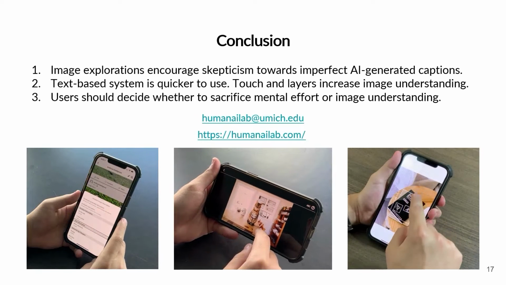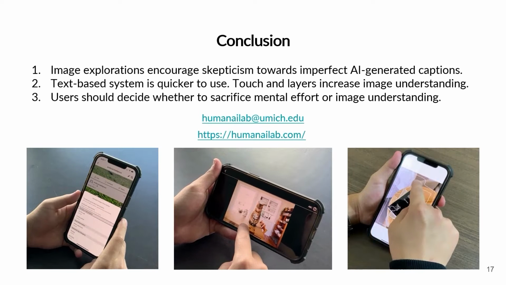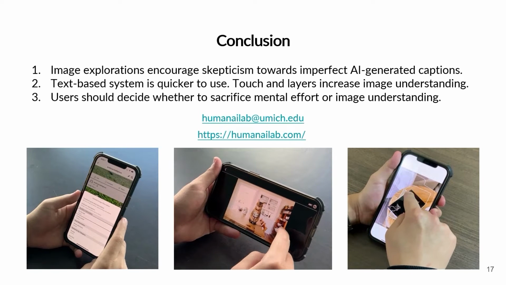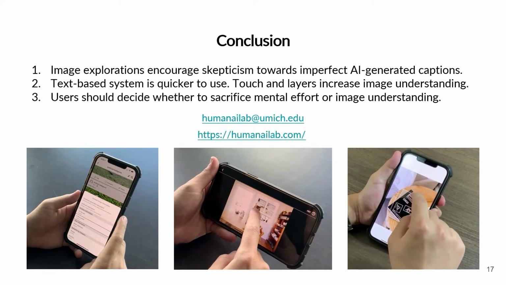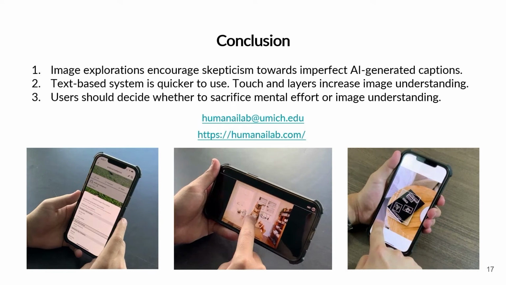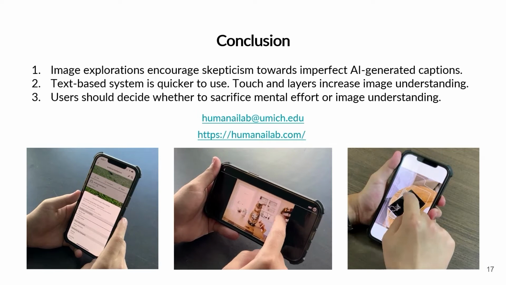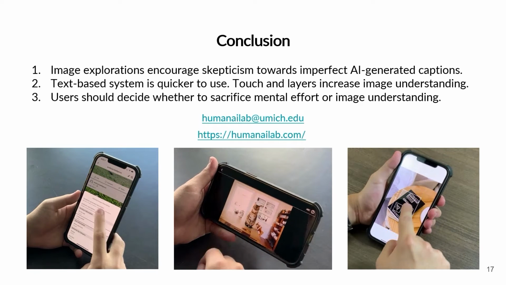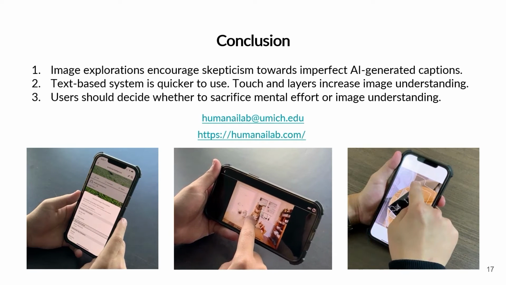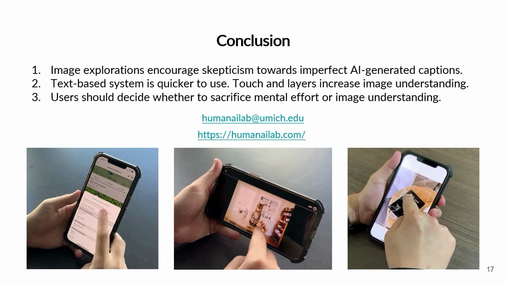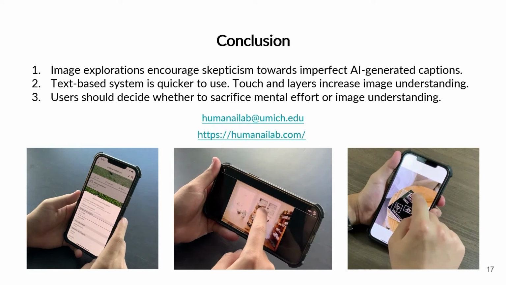In conclusion, image explorations encourage skepticism towards imperfect AI-generated captions. While a text-based system is easier and quicker to use, touch and layers increase image understanding, and the additional information helps enable BVI users to assess errors in captions. When choosing an image exploration modality, users should decide whether to sacrifice mental effort or image understanding.